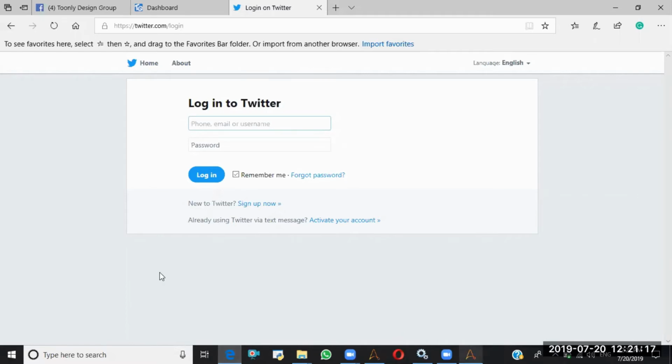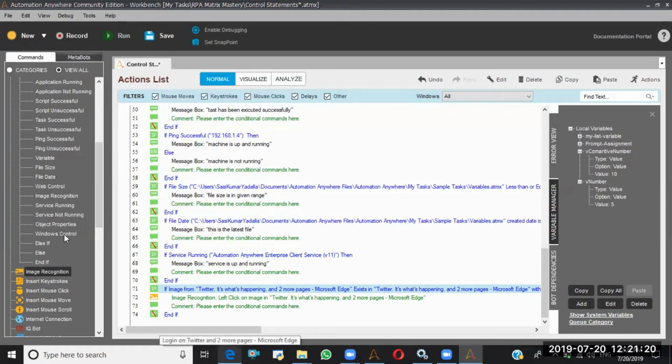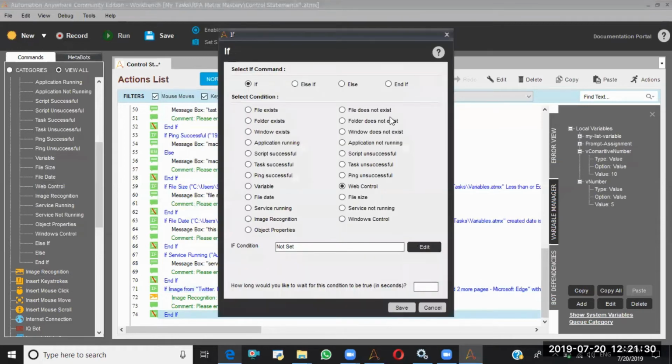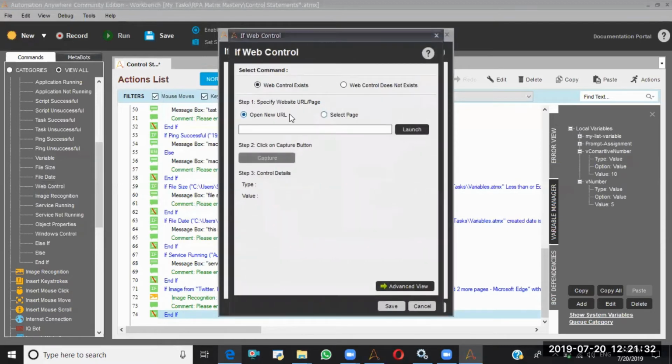we have some separate if conditions here. I'll show you one by one. First I'll show you the web control. So web control, edit, and which window I want to check. I don't want to open the new URL. See, it's recommended to always use select base. Don't open the URL directly here. If you want to work with the URL, first open the URL using the open browser command. Then in the web controls section, just use the select base.